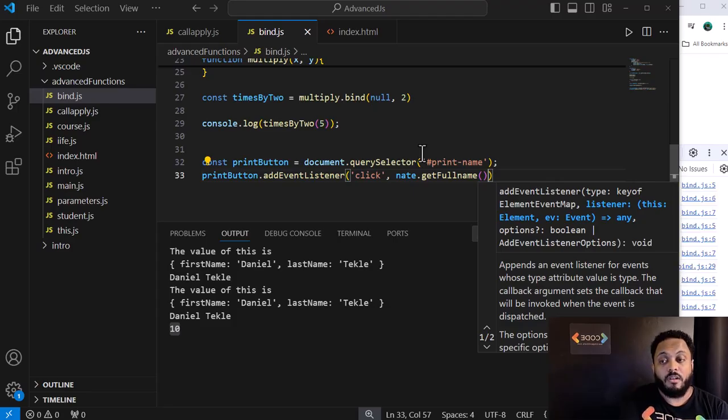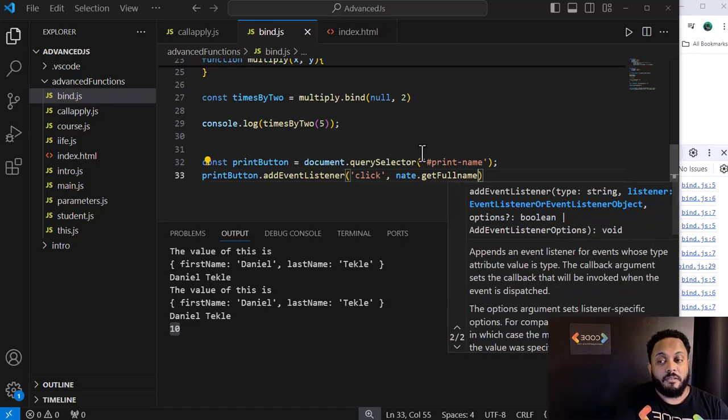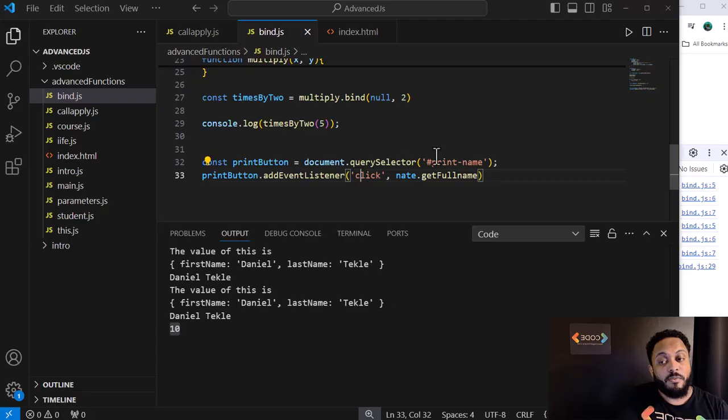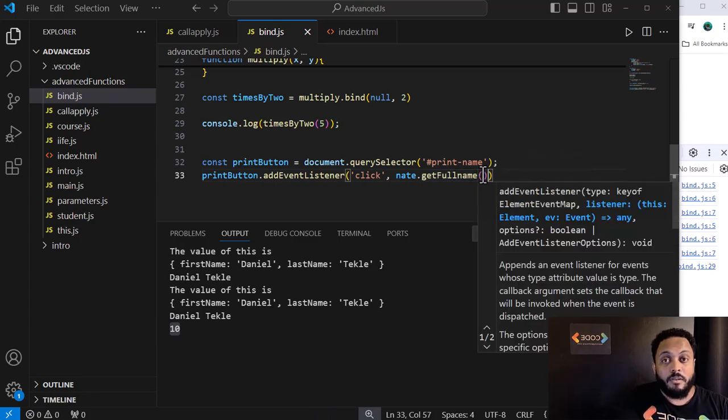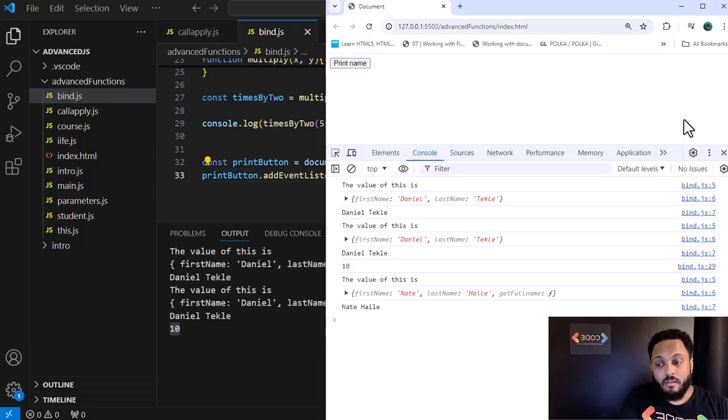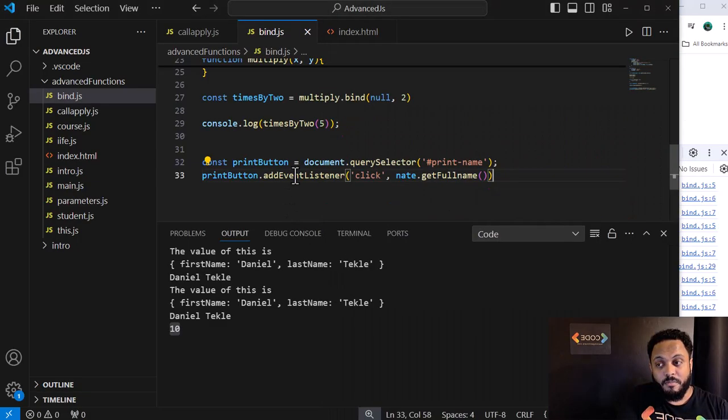The invoke is different: with a click we provide a function that runs when the click happens, not straight away. So there's a difference between these two. If you go here, look, it's trying to run it.